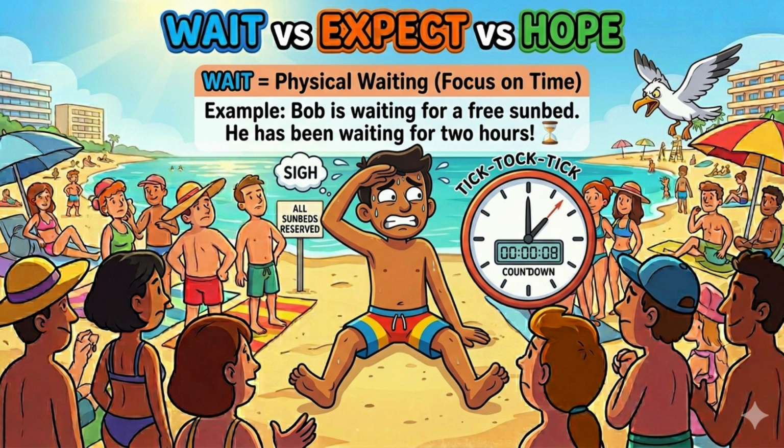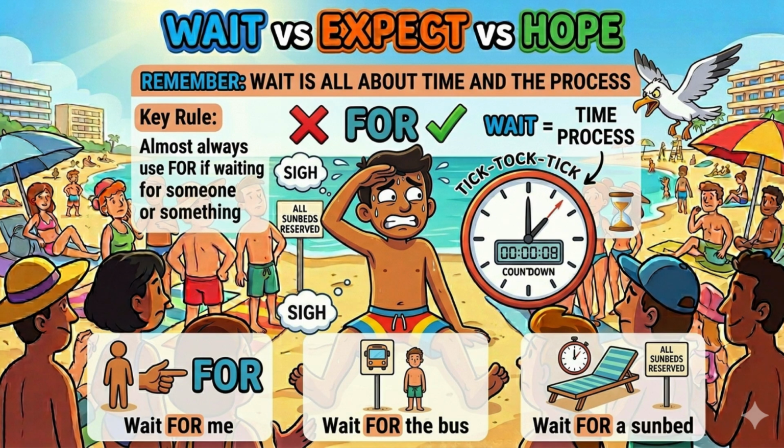Example: Bob is waiting for a free sunbed. He has been waiting for 2 hours. Remember, wait is all about time and the process, and we almost always use the preposition for after it if we are waiting for someone or something. Wait for me, wait for the bus, wait for a sunbed.